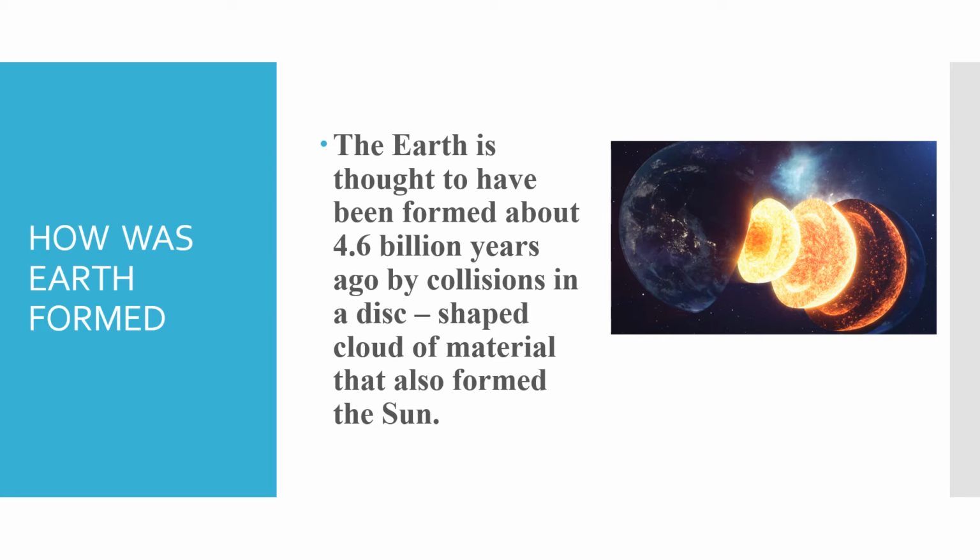Children, Planet Earth was formed about 4.6 billion years ago. It was a very big hot ball of gases and rocks when it was formed. Life did not exist on planet Earth at that time.